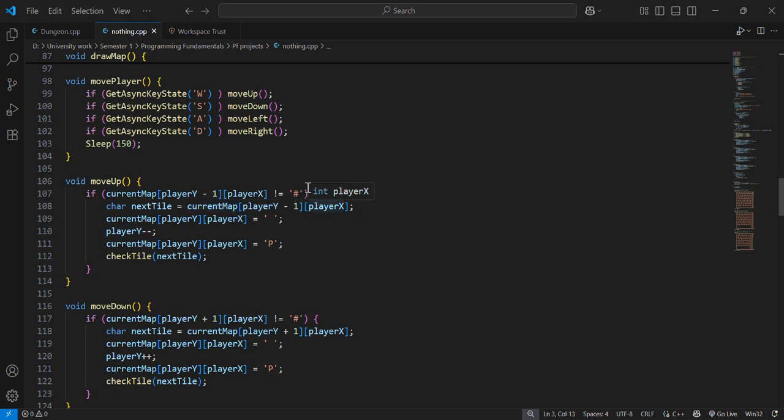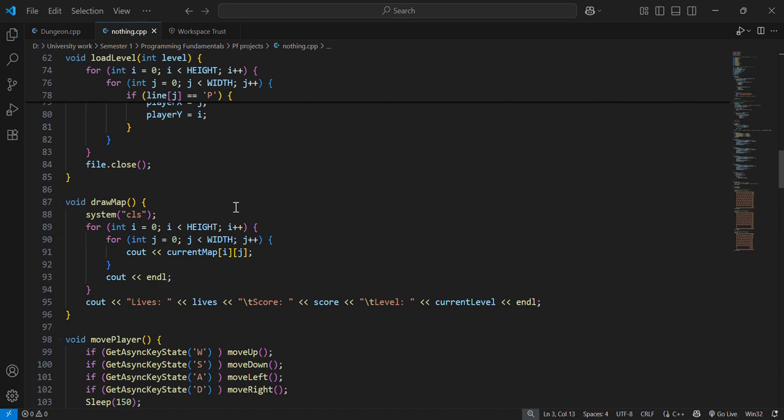We are checking if it isn't a hash, which is a wall, then it will implement the code. It will leave the place where the P has moved on as a blank empty space, and the y axis would be -1, so that the player can move up.